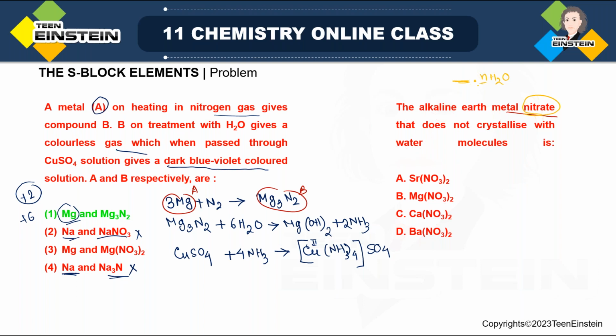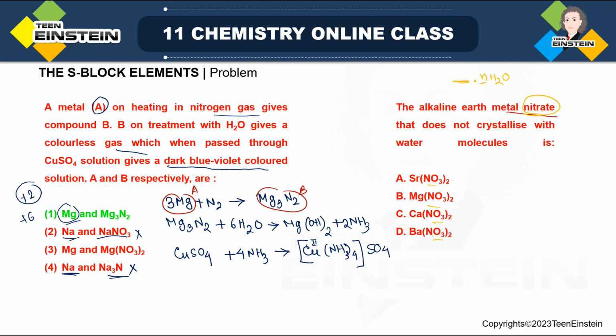Now it is asking us to choose the alkaline earth metal nitrate where no water molecules of crystallization are present. If you look at the options, obviously all are nitrate salts, but the elements strontium, magnesium, calcium, and barium are all from group 2, that is, alkaline earth metals.